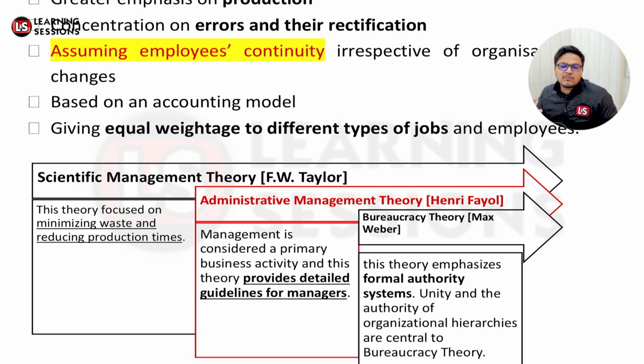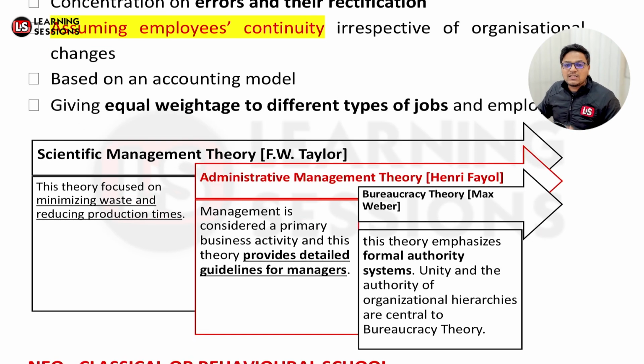The third definition is given by Max Weber, and that's related to the bureaucracy theory. It basically emphasizes a formal authority system, that there must be authority so as to manage the things. It says that there must be a hierarchy in the system so that the things can be managed effectively. So these were under the classical theory school.